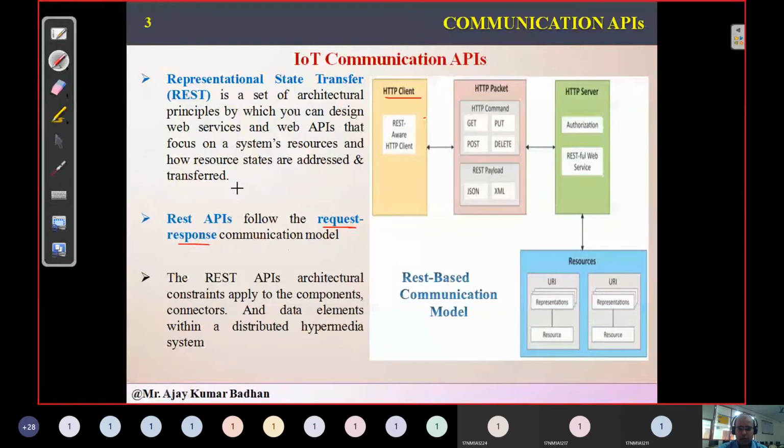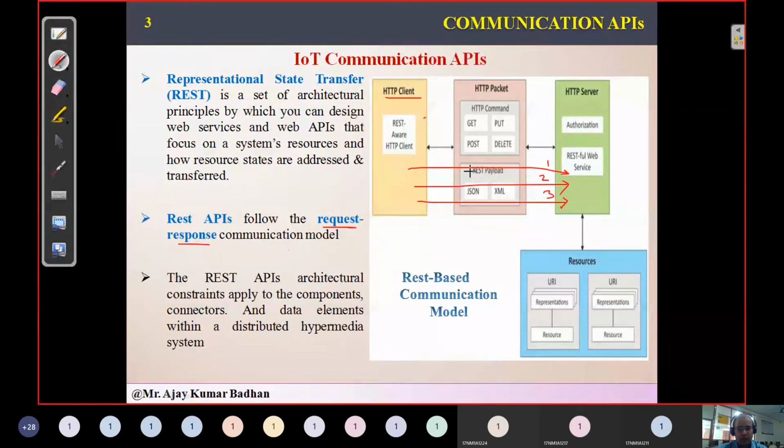Moreover, when we discussed it, what we said is that in this model, every request transmitted from client to server is independent. The first time the client sends a request, it is independent of the next request sent by the client. All these three requests are independent of each other. It means it is a stateless protocol.